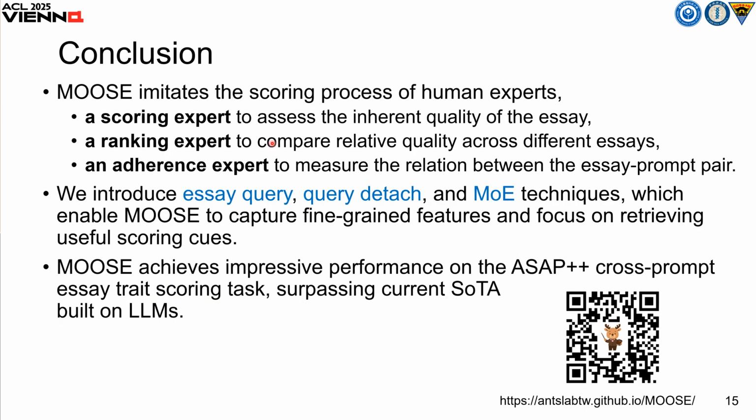So to conclude, in this paper we propose MOOCs. It imitates the human scoring process by evaluating essay quality, comparing relative quality, and assessing prompt adherence. So we introduce the 3 techniques: essay as query, cue detect, and the mixture of aspect mechanism. This enables MOOCs to focus on retrieving the most relevant scoring cue for each trait. Our experimental results show MOOCs achieves the state-of-the-art performance in trait scoring. It outperformed the previous work, including that built on the large language model.